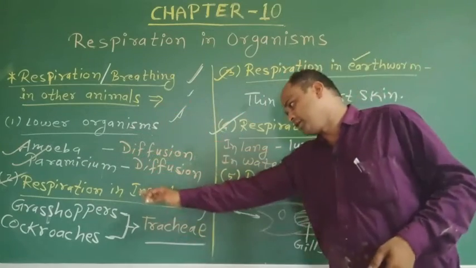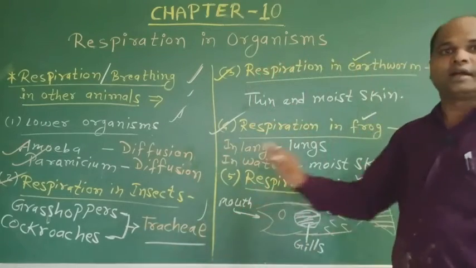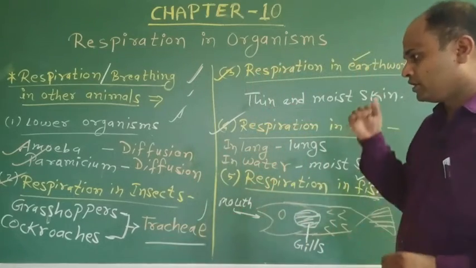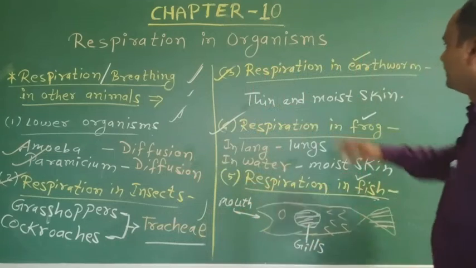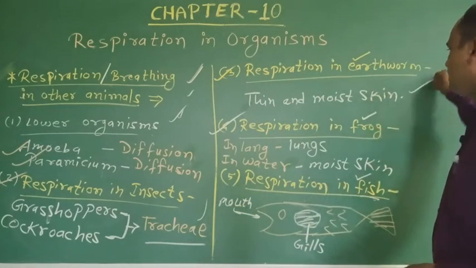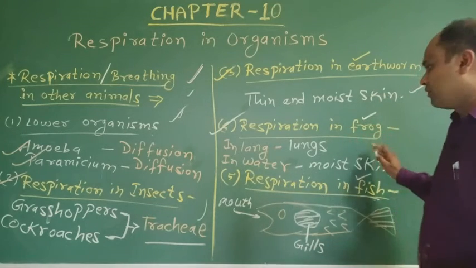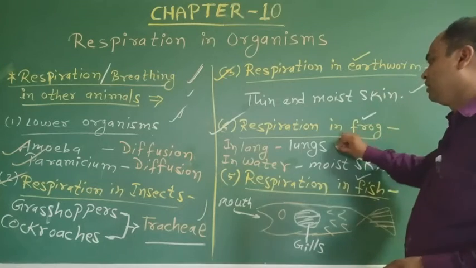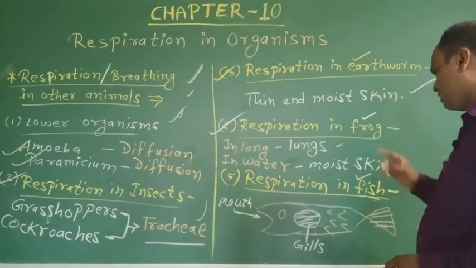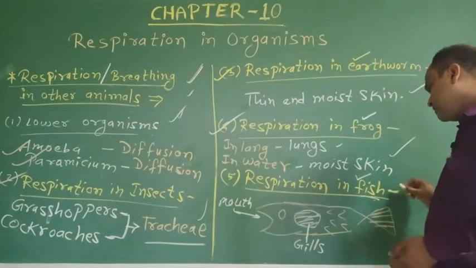Insects like grasshopper and cockroach have trachea in the tracheal system. Earthworms breathe through thin and moist skin. Frogs breathe through lungs on land and moist skin in water.